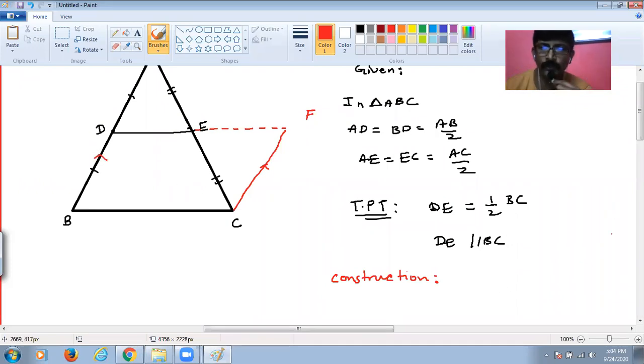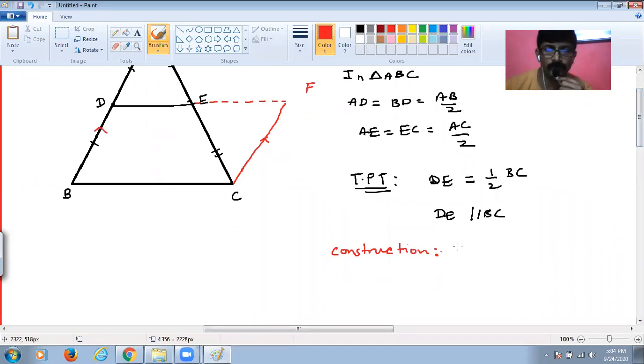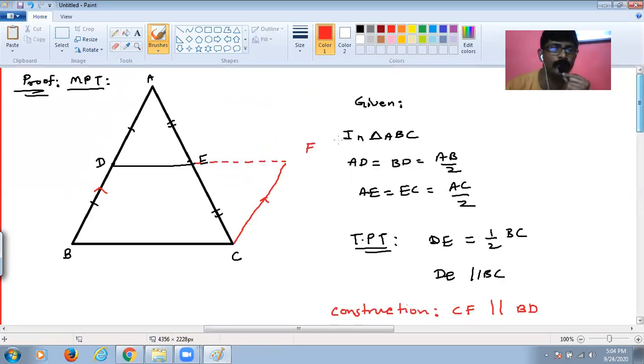So what we're constructing is CF parallel to BD, and produce DE to F. Or you can say join EF. You can say it this way too. So this is how we will do the construction.